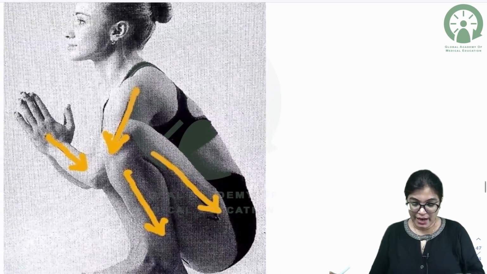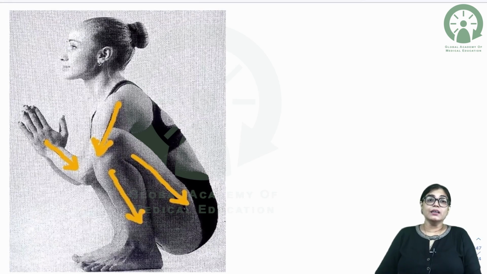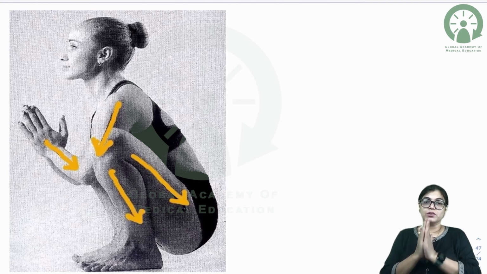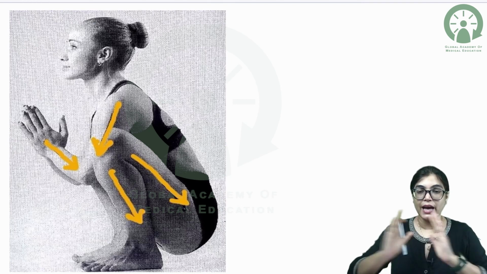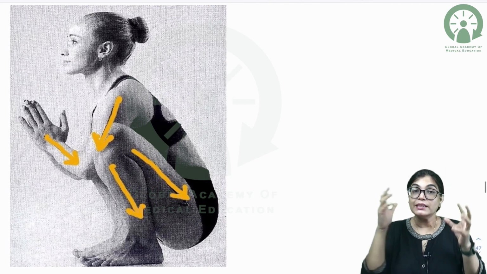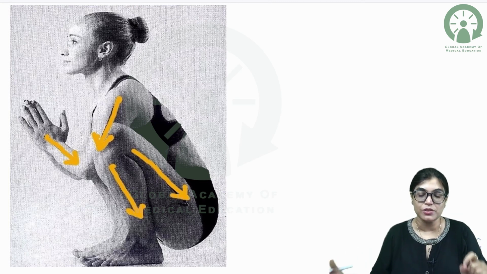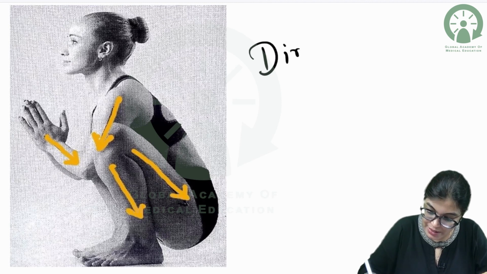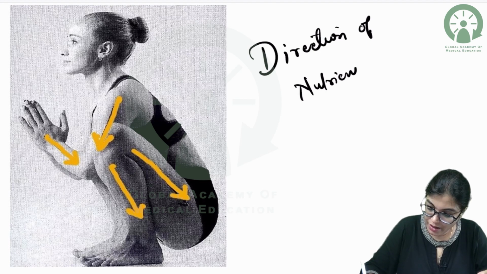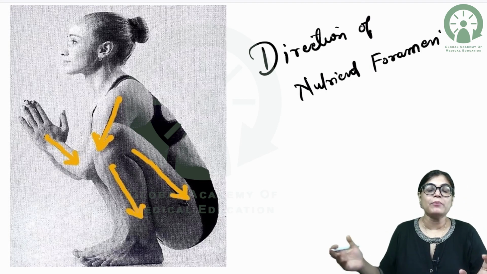Now, my dear, for this I am just showing you this image. In this image, you can see one girl closing her hands and praying. Why I have used this image is because the yellow color lines have been shown to you. The arrow mark of this yellow line shows the direction of nutrient foramen. So this image shows you the direction of nutrient foramen. And my dear aspirants, opposite to the direction of nutrient foramen is the growing end.